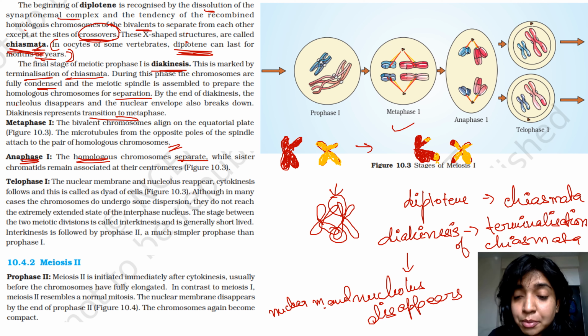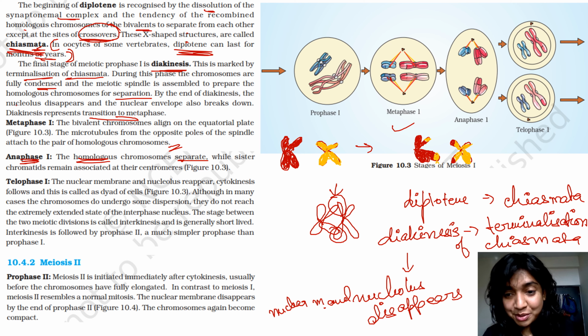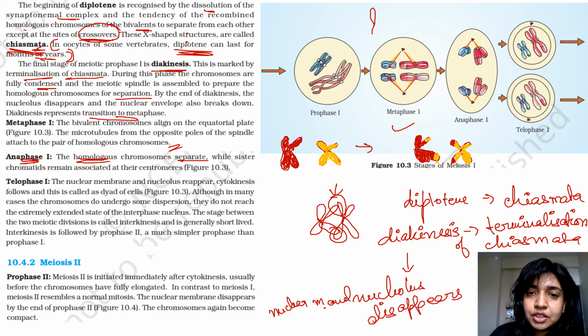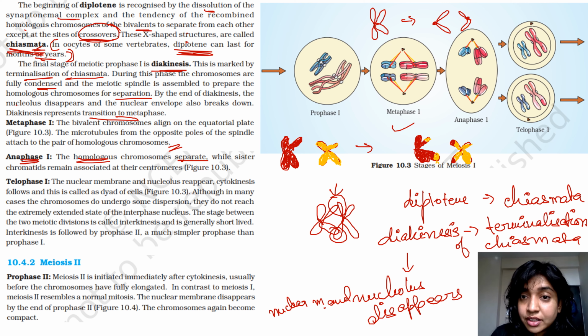This is an important statement because when you're talking about mitosis, there are no homologous chromosomes in mitosis, right? In mitosis, it is just chromosomes and the chromatids separate. I'll just show. So this is the chromosome of mitosis. In your anaphase, what happens? The chromatids get separated, right? In case of your anaphase 1 of meiosis 1, what happens is that whole chromosomes are separated. All right. So the homologous chromosomes separate while sister chromatids remain associated at their centromere.